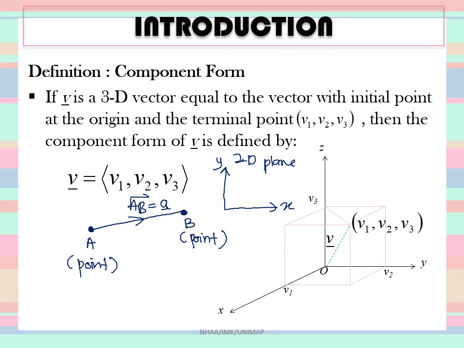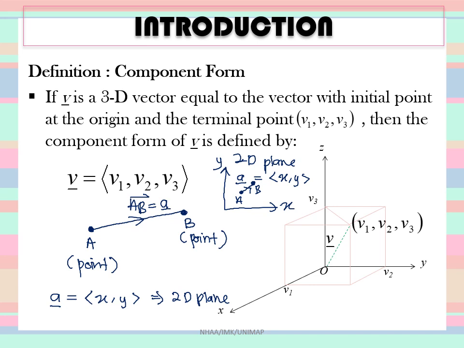If you have a vector here, the components are x and y. For a vector, let's say A, we can write the components for vector A as x and y. This is for a 2D plane.